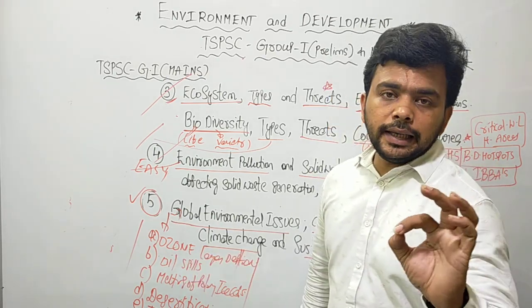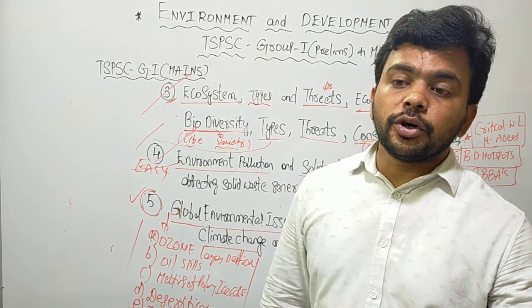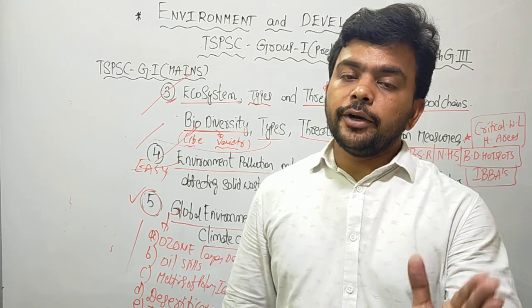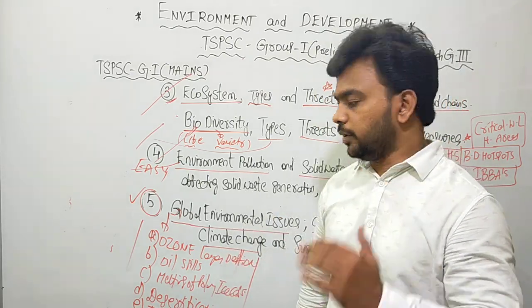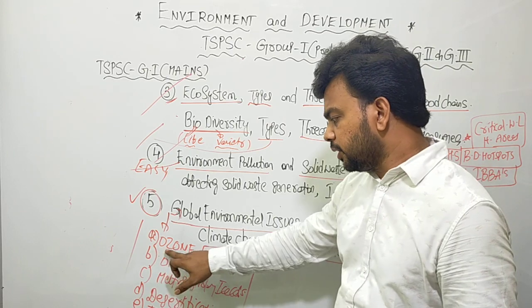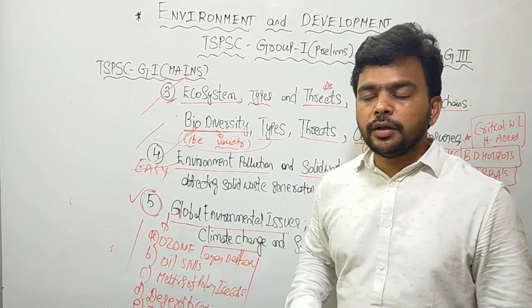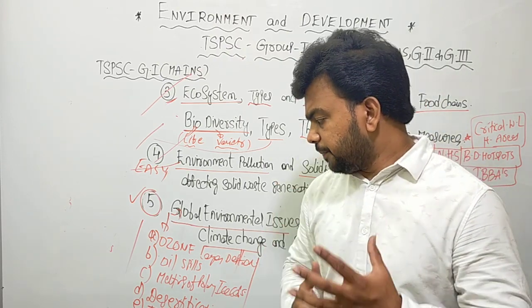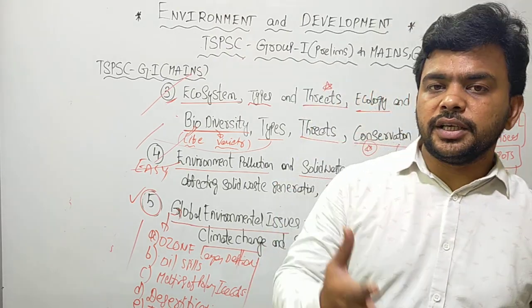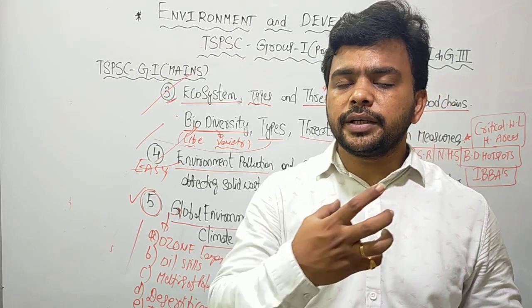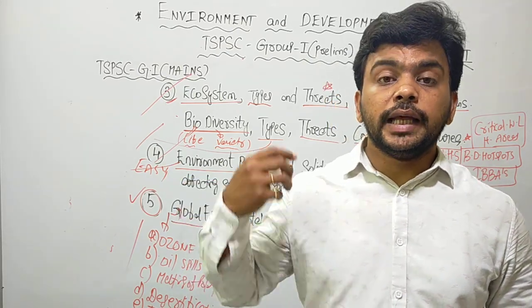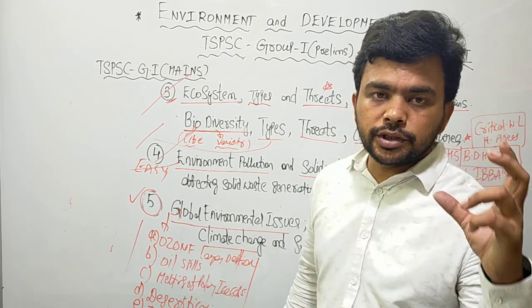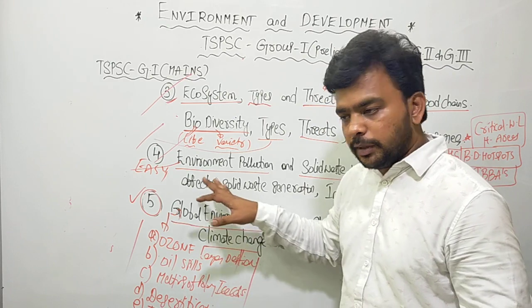Similarly, the recent Kigali Agreement talks about totally eliminating HFCs, hydrofluorocarbons, in a given time frame. So these are all about ozone layer depletion, global environmental issues. Similarly, oil spills. Various governments, especially Russia and the USA, are going for excessive extraction of oil resources in the Arctic region. Because of that, oil spills are happening and they are threatening the marine ecosystems. So it is one big problem at the global level.